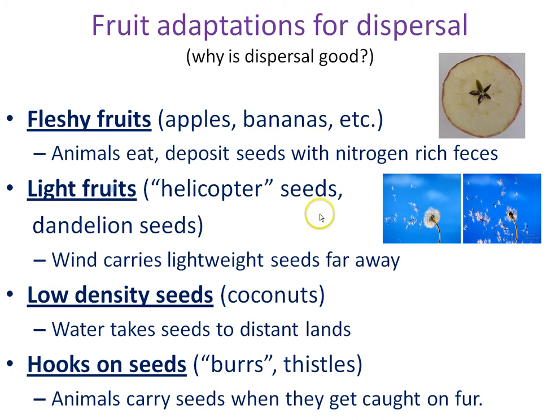Light fruits like helicopter seeds and dandelion seeds, they're very lightweight. They don't rely on animals to spread. They rely on wind to carry the seeds far away.